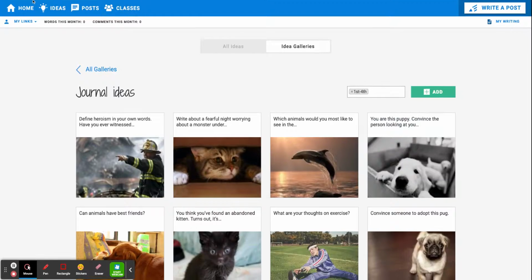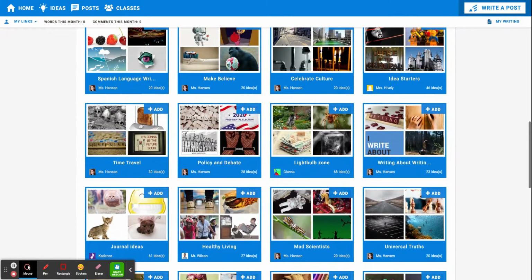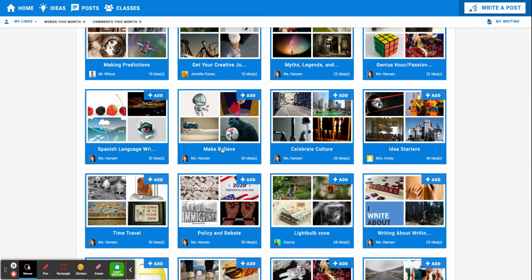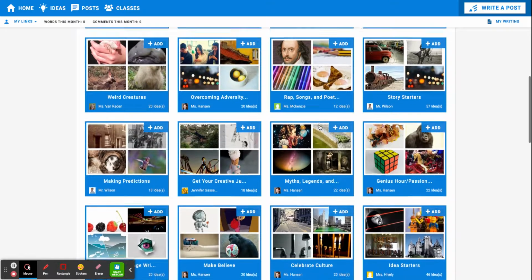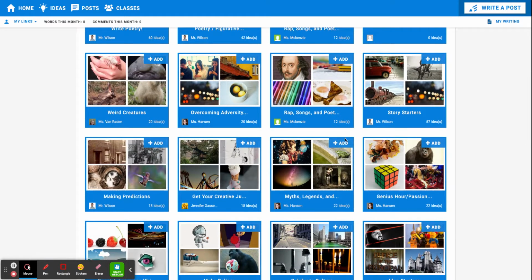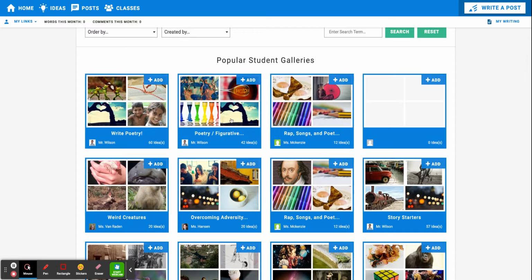If you go back to the galleries again, you can see everything from make believe to making predictions, myths and legends, story starters, rap songs and poetry. And then these happen to be the most popular ones for all the students that are using Write About. So that's where I want you to go.